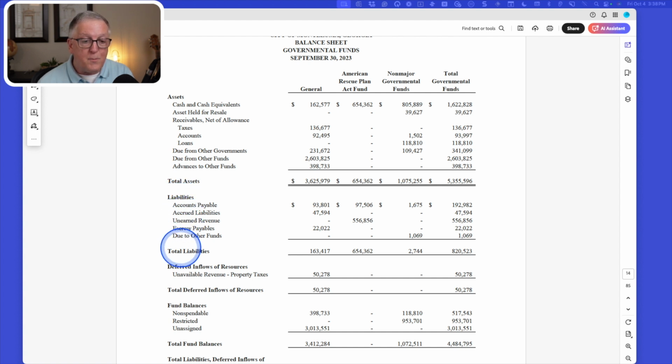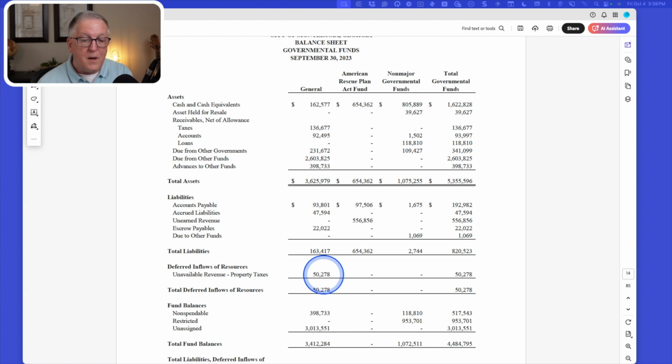Now notice just below here we have deferred inflows of revenues. And then it says unavailable revenue property taxes, and there's $50,278. We're looking at the general fund now, but there's a receivable here for taxes of $136. So what is this amount?